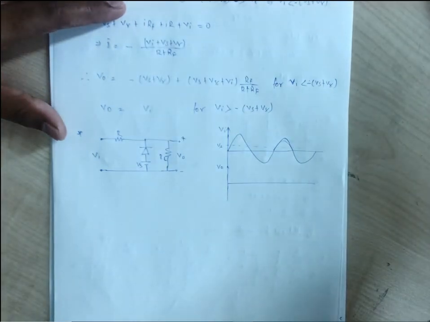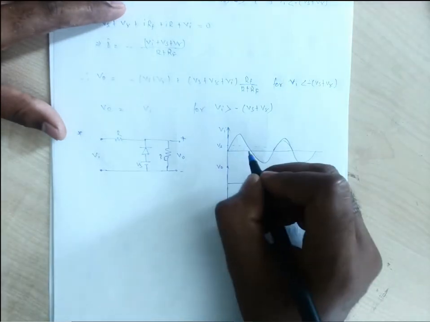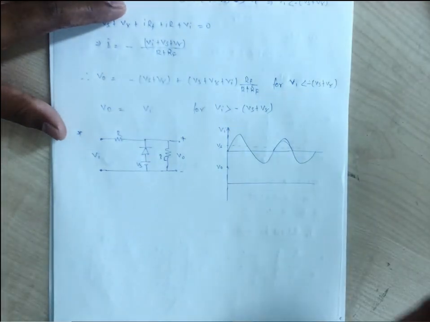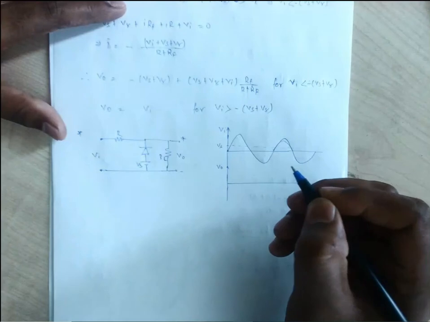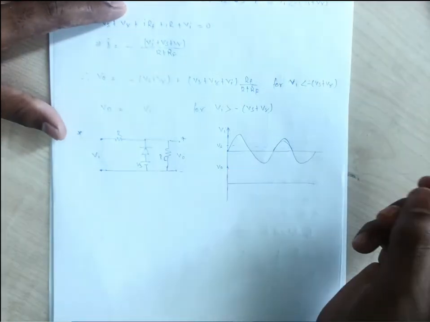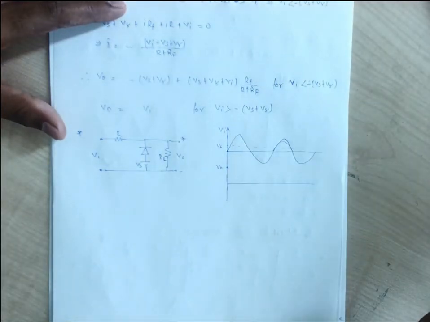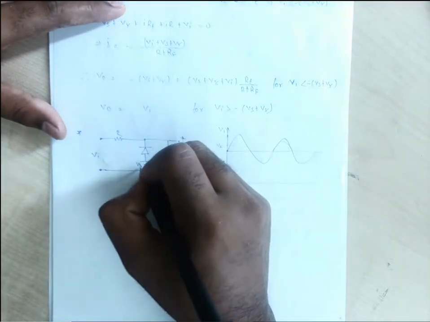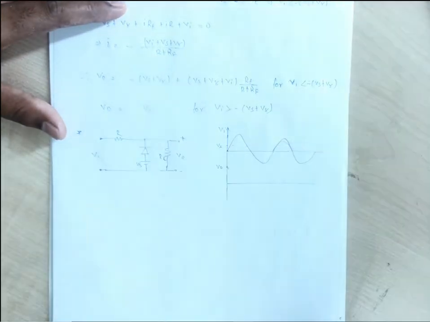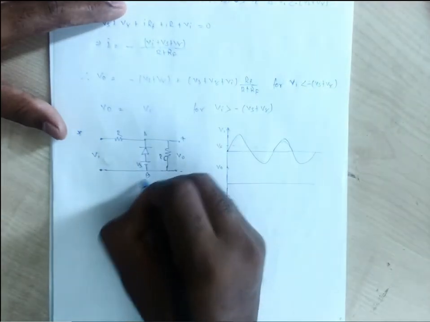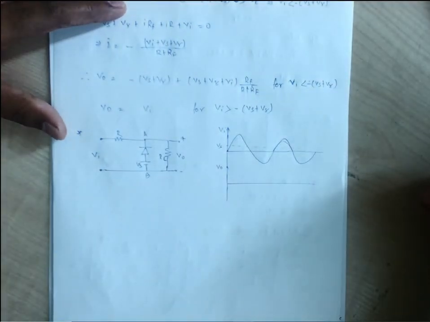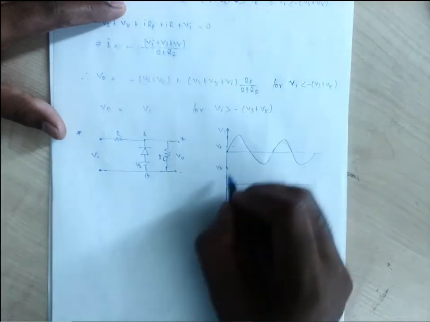So when the Vi is 0, or Vi is 1 volt, our diode is on. Diode on means the current will flow through this path, that is across the node A and B. Okay.